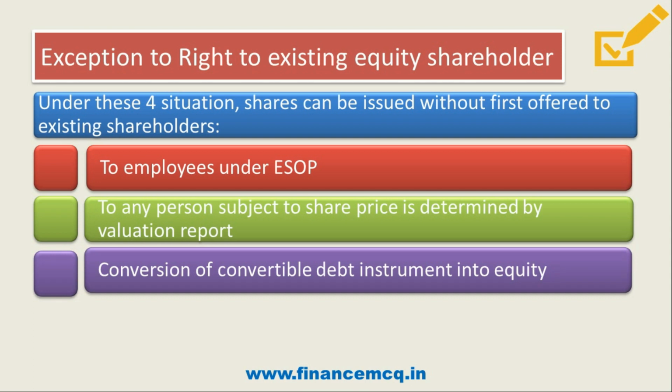In the third situation, conversion of convertible debt instrument into equity. Here, friends, what happens if a company has a debt obligation, that is, the company has taken a fund or a loan in which there is a condition that it will be converted into equity share capital. So to convert them into equity share capital, the company will make an issue of equity shares. In that scenario, the company can make a fresh issue of equity shares without first offering to existing shareholders.